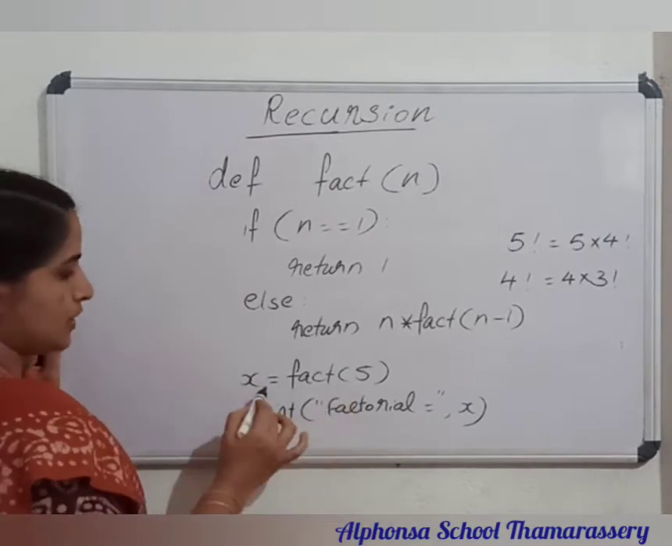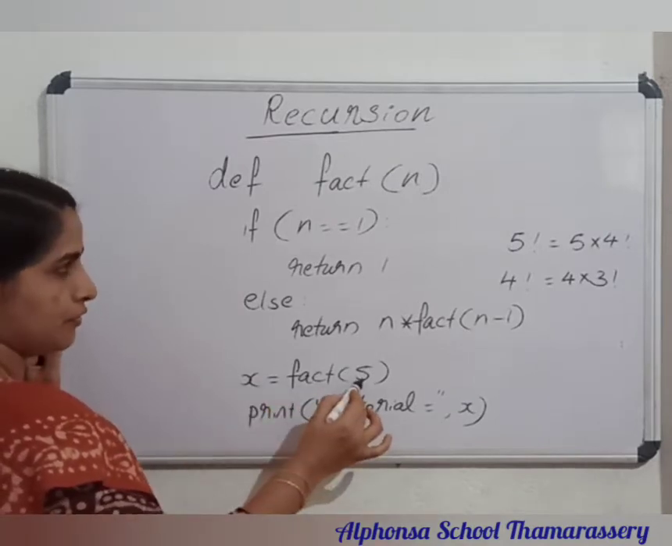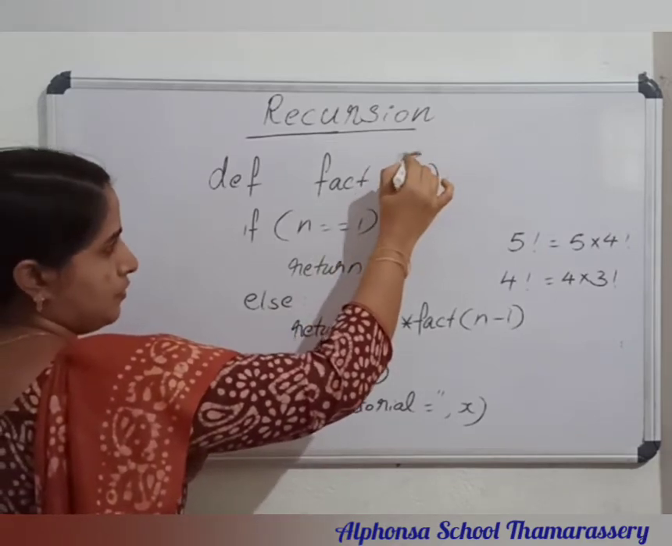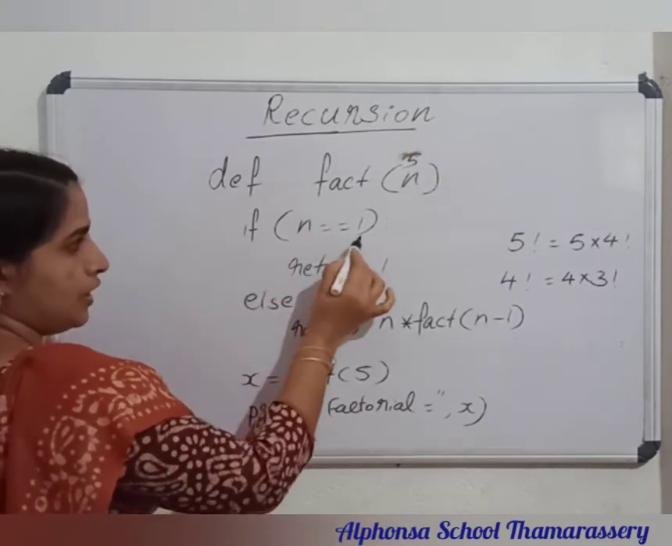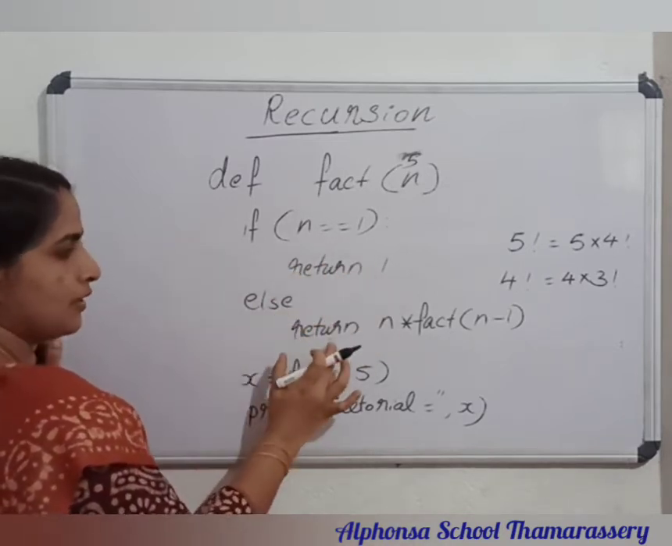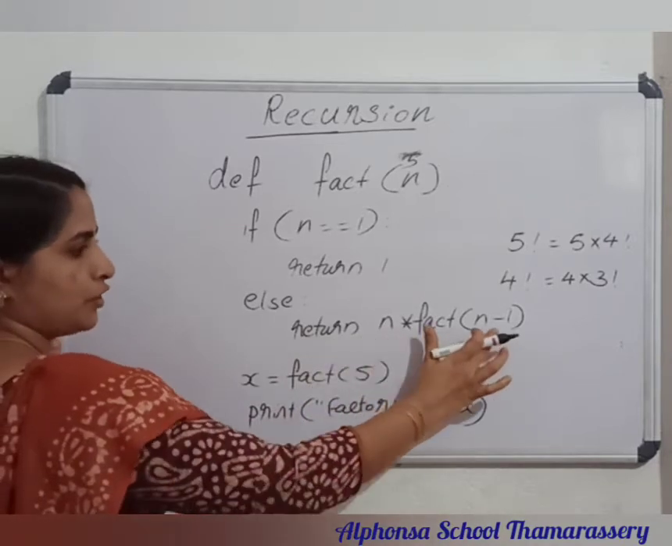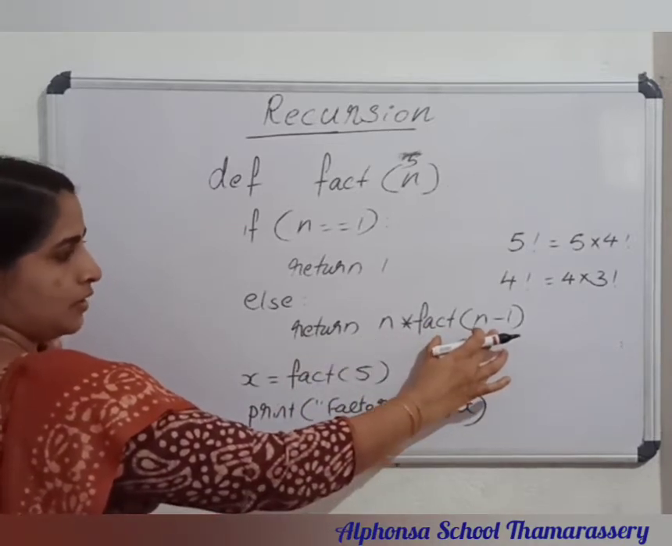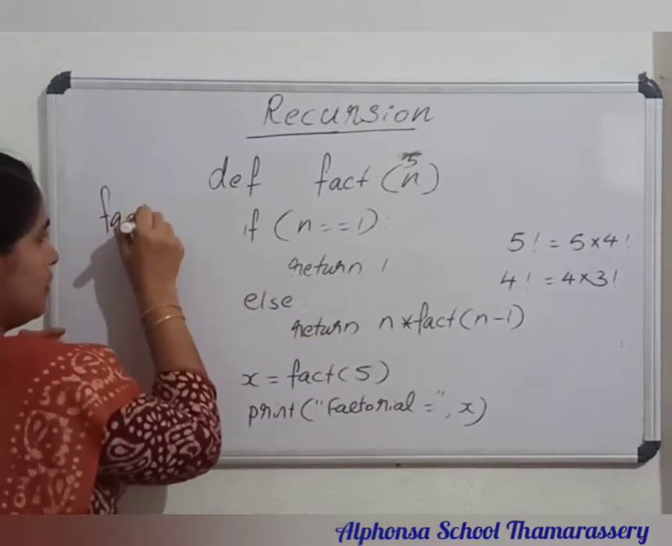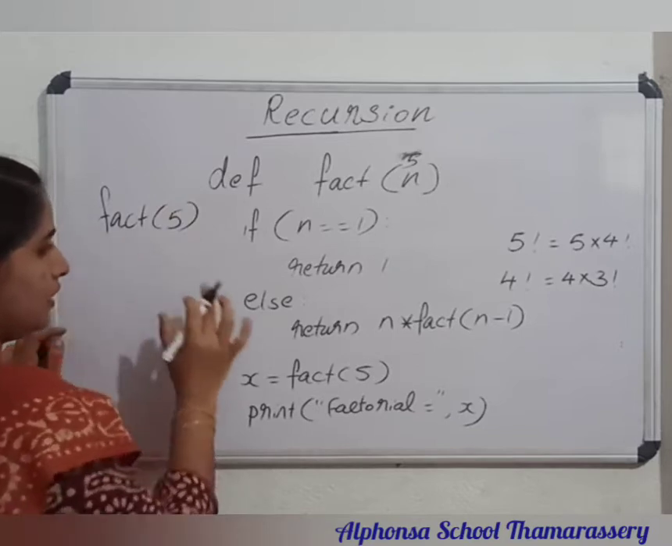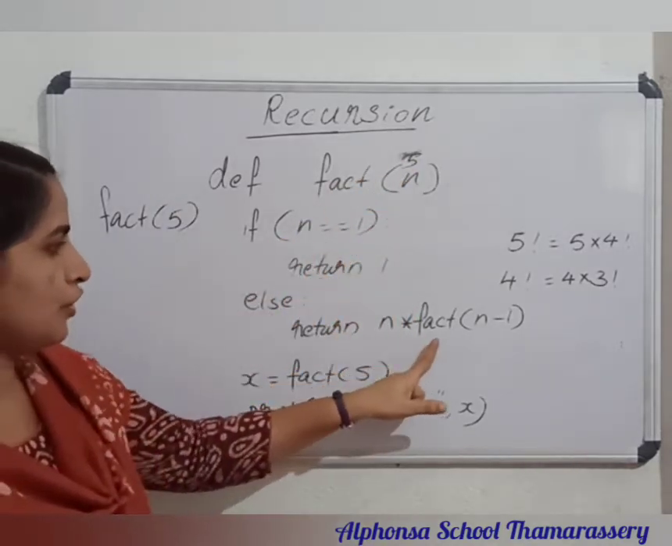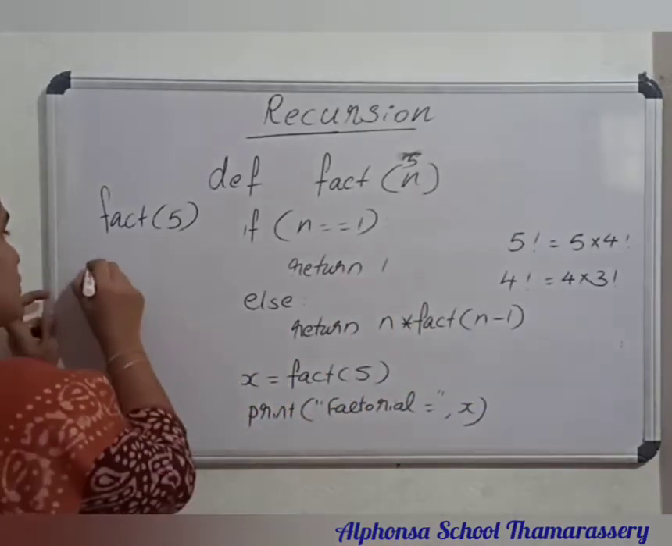First this statement is executing, x equal to fact of 5. So now the value of n becomes 5. Then it checks whether n equal to 1. n is not equal to 1, so this statement is not executing. The else part will go: return n into fact of n minus 1. So at the beginning fact of 5 is executing, and during that time n is 5. Then return n into fact of n minus 1, so 5 into